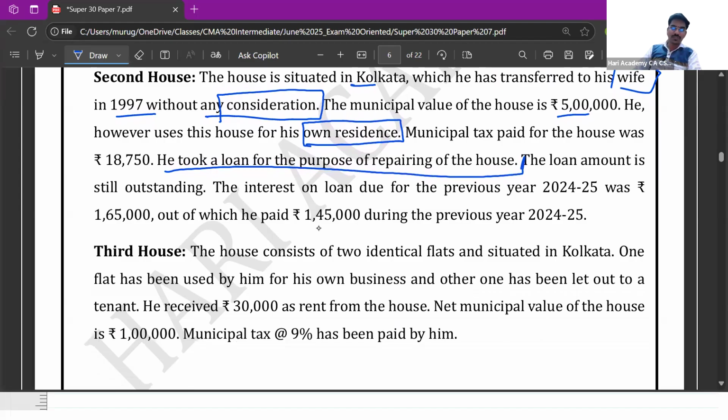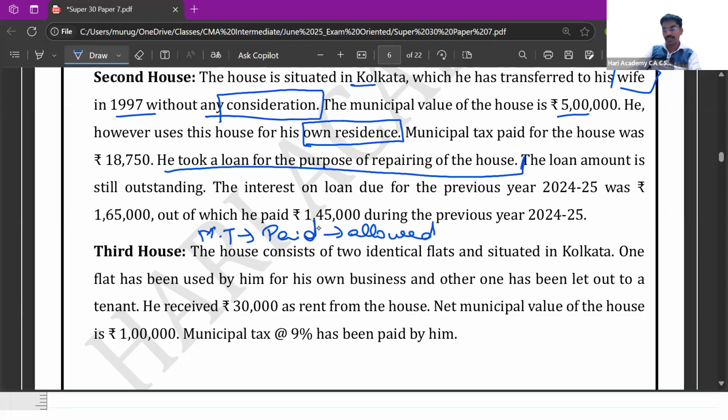In this case, first we have to note that he has borrowed it only for the purpose of repair. So since he has borrowed it for the purpose of repair, the interest deduction is limited to the extent of rupees 30,000. However, what you have to notice, only in case of municipal taxes, whatever is paid is allowed as deduction.